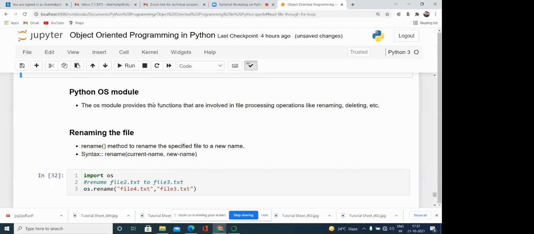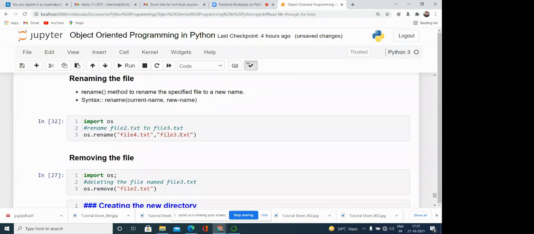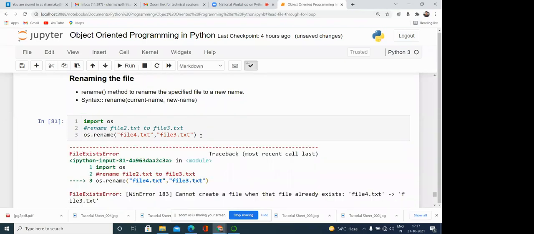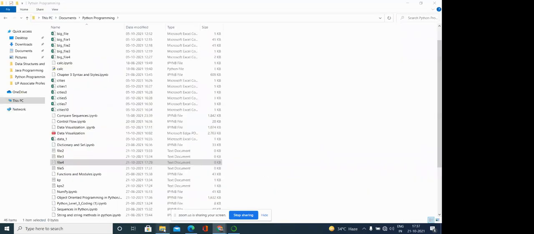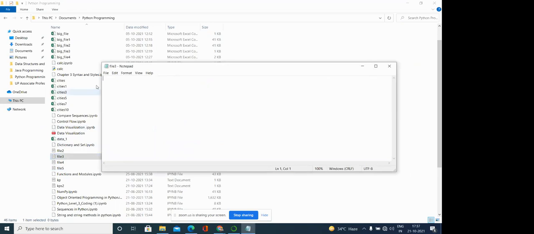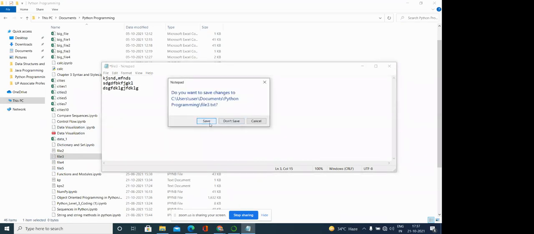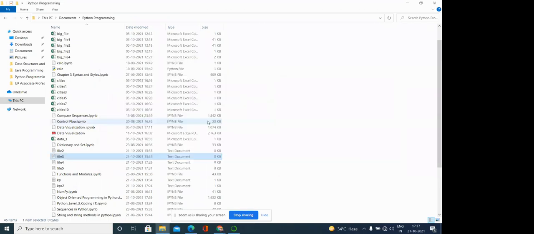One function is rename. Suppose we want to rename a particular file. A file is there and we want to rename it. How can we rename it? Like file4.txt is there and we want to rename it. What is the problem? Actually, both of these files already exist. Here you can see file 3 and file 4 are there, even file 5 is there. Suppose file 3 has something written in it, like this we have written in file 3.